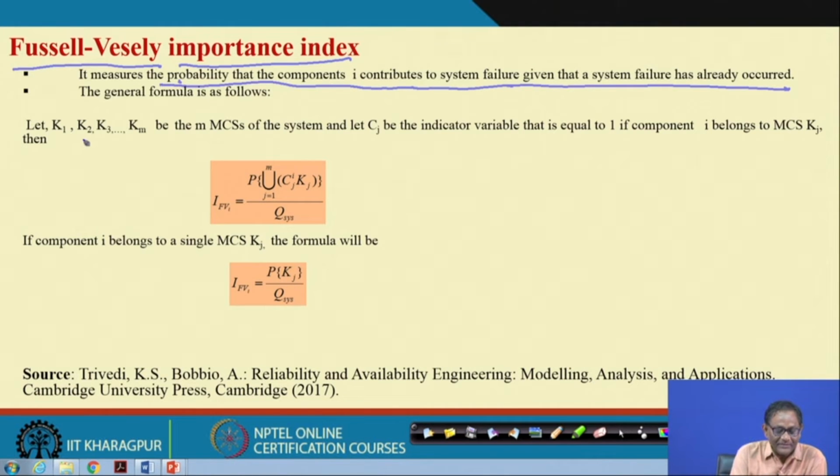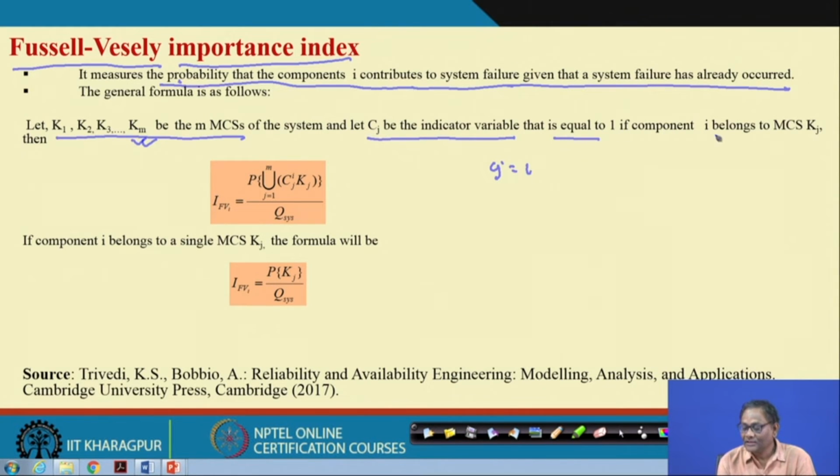So, the general formula is, suppose for the system level fault tree you have m number of cut sets K1 to Km, and let Cj be an indicator variable. What does it say? Cj will be equal to 1 if component I belongs to MCS Kj.